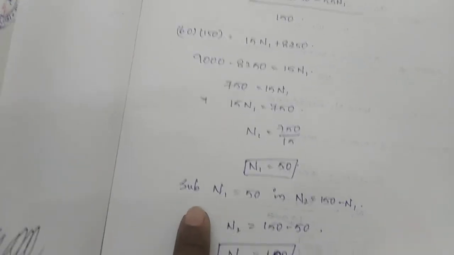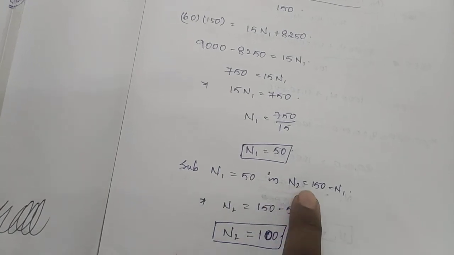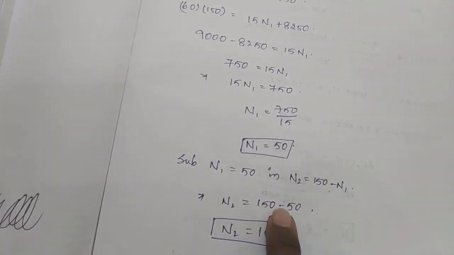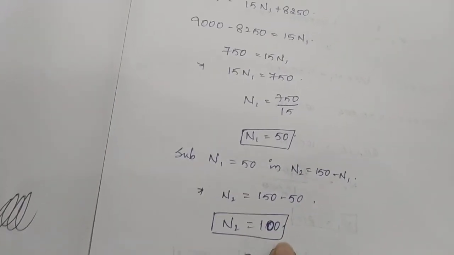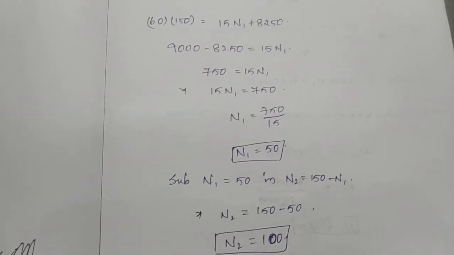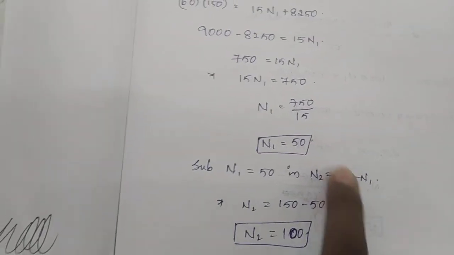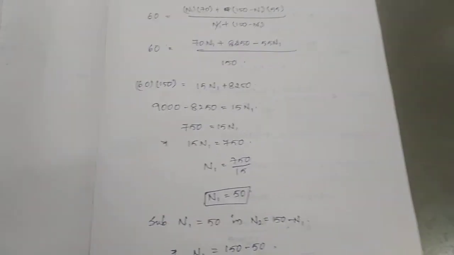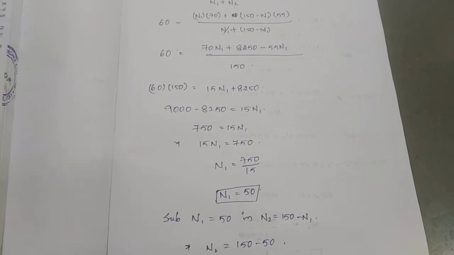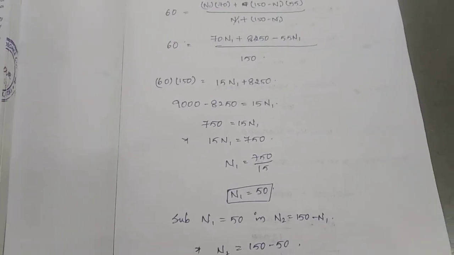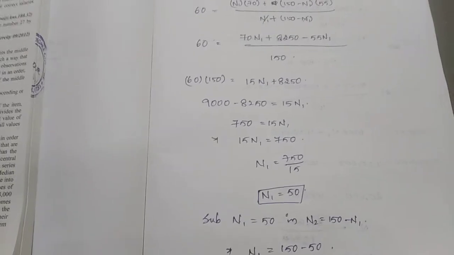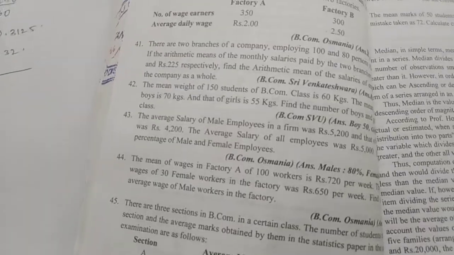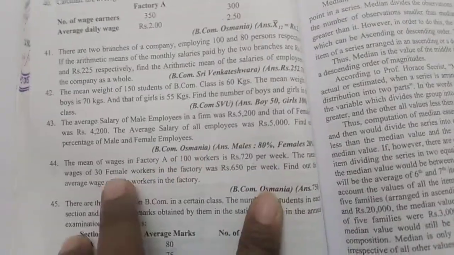Okay, then see here. Substitute n1 is equal to 50 in n2 is equal to 150 minus n1. So n2 is equal to how much? 150 minus n1, how much we got here? 50. So n2 is equal to how much? n2 is equal to how much? 100 here. Okay, nothing but number of boys in the class is 50 and number of girls in the class is 100. Okay, so at a time if you can't understand, please repeat the video and once again you listen and do it carefully.